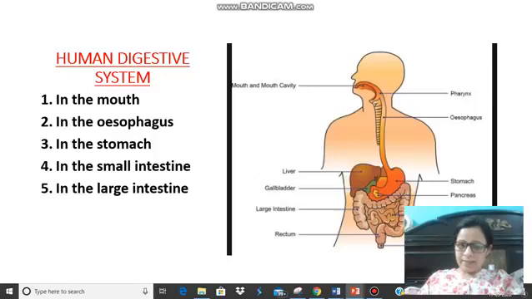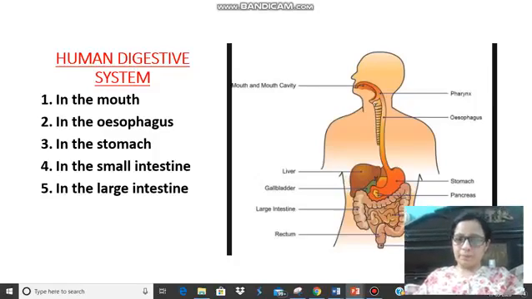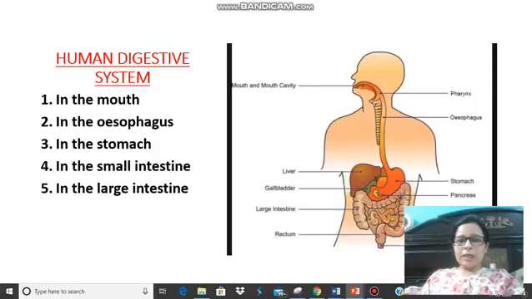On the right side of this picture, you would see a human digestive system. You've all made it. You designed a model on it. Yes, I remember that. So you know it better. Our human digestive system is divided into mainly 5 organs where the food is processed.